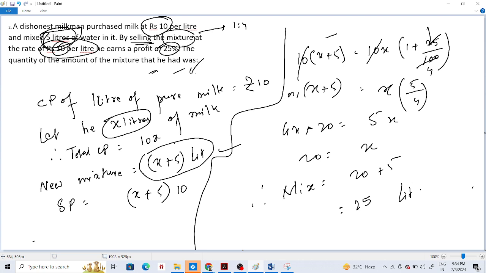Ritama, did you understand this one? Yes, sir. Sure? Yes, I understood, but I feel like the alligation method was easier to understand. When people get new people, they forget old people. Okay.